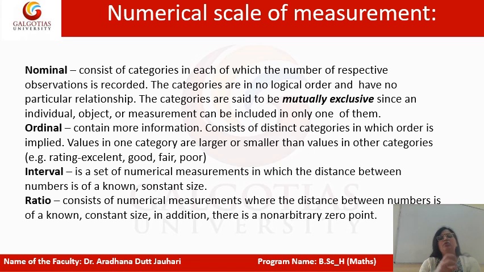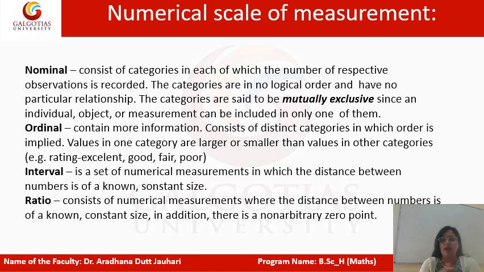Now we come to the numerical scales of measurement in statistics, that is nominal, ordinal, interval and ratio. Nominal consists of categories in each of which the number of respective observations is recorded. All categories are said to be mutually exclusive. Ordinal contains more information, consisting of distinct categories in which order is implied, for example excellent, good, fair and poor, defined in a particular order.